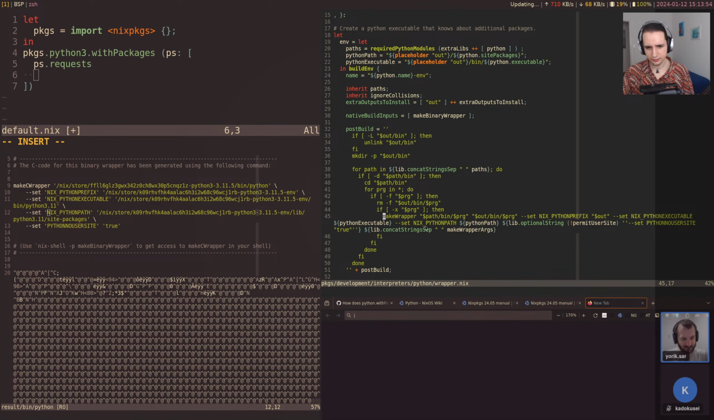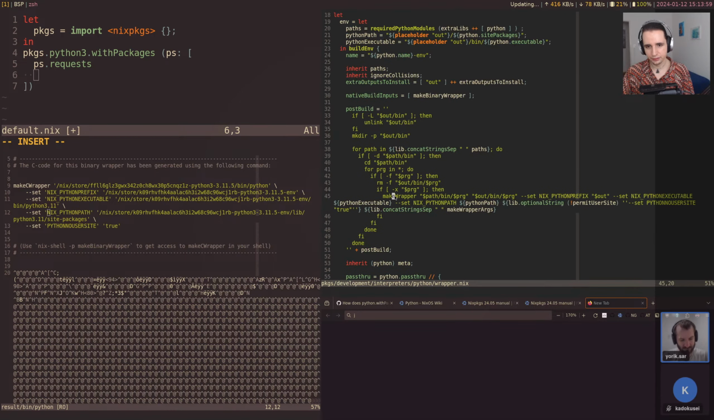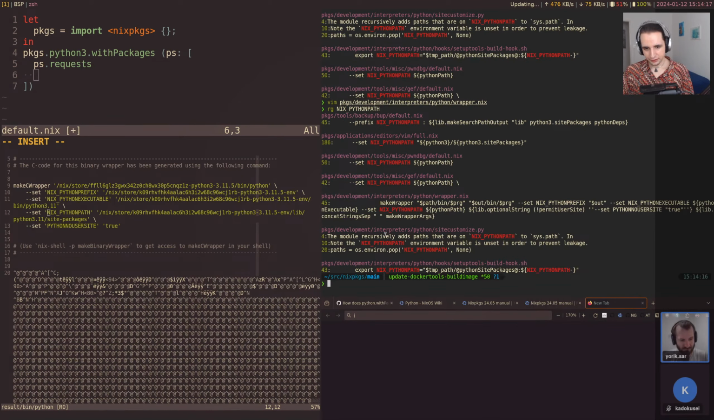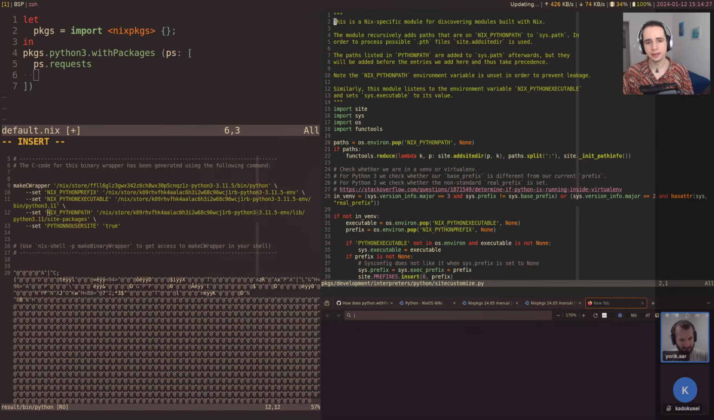Python, that looks to be correct, although it doesn't use make-C-wrapper. Although makeWrapper might be an alias to make-C-wrapper. So, oh, okay, yeah, make-binary-wrapper. Apparently, if you add that to nativeBuildInputs, I'm guessing makeWrapper is an alias for make-C-wrapper. Okay, but where is it actually used? And I think sitecustomize, I believe it might be that.